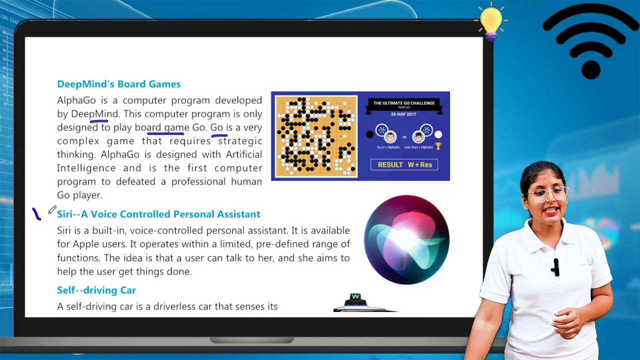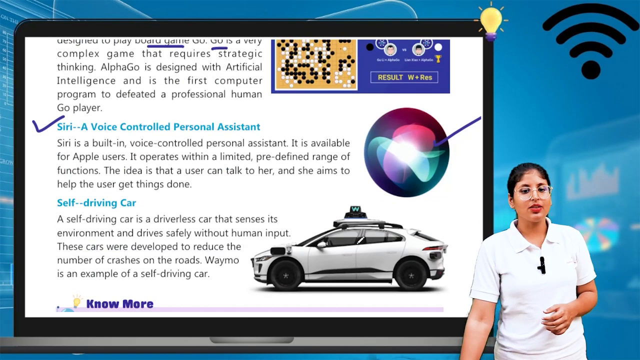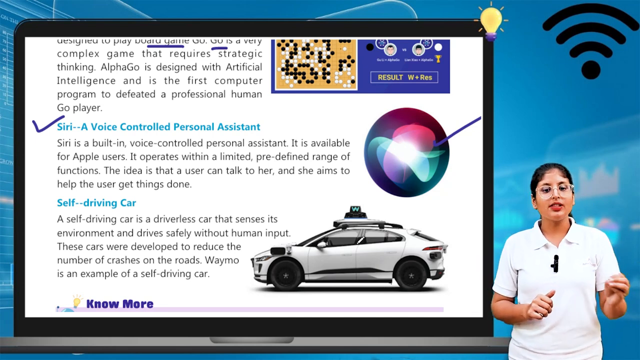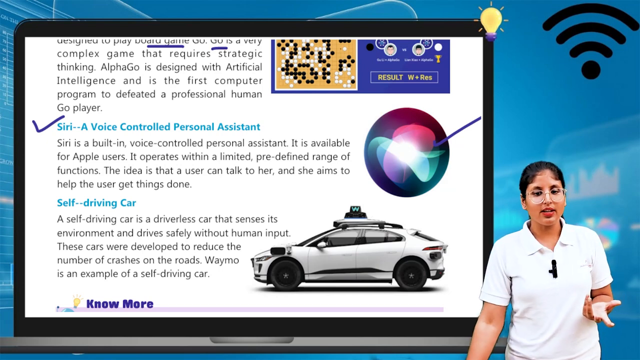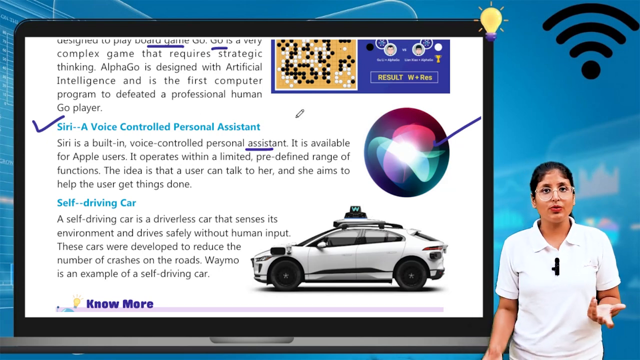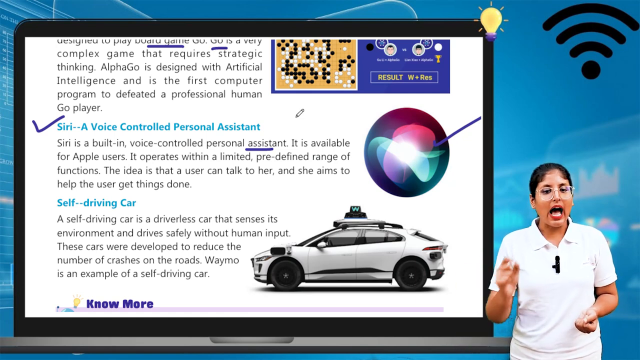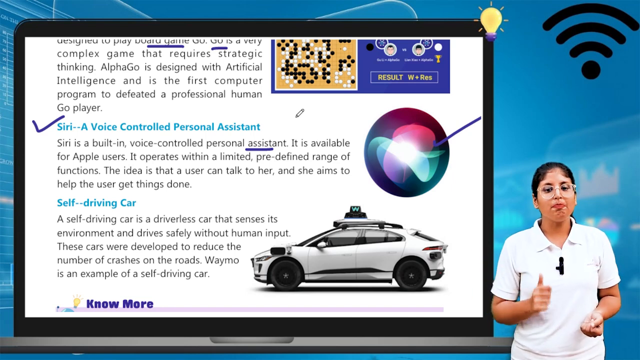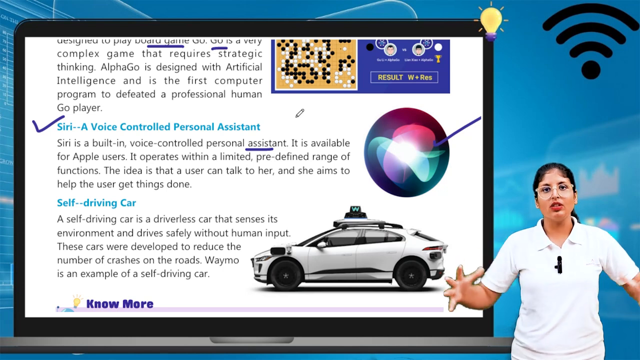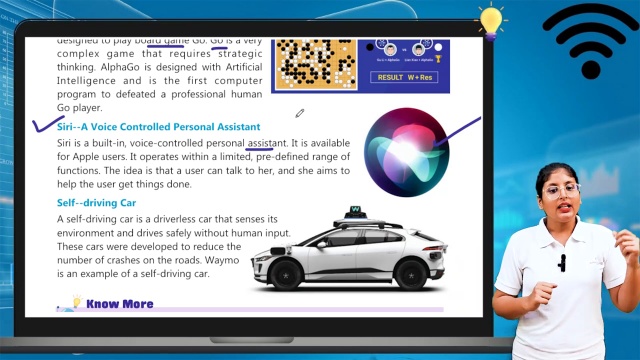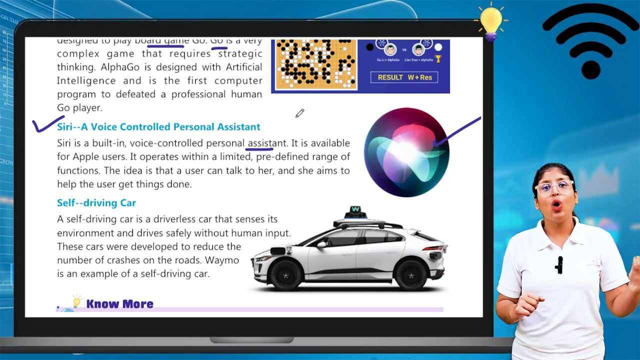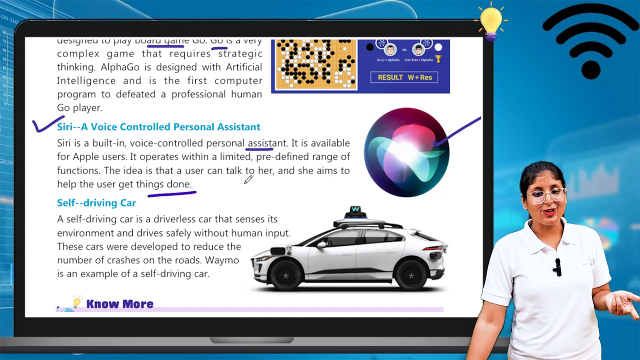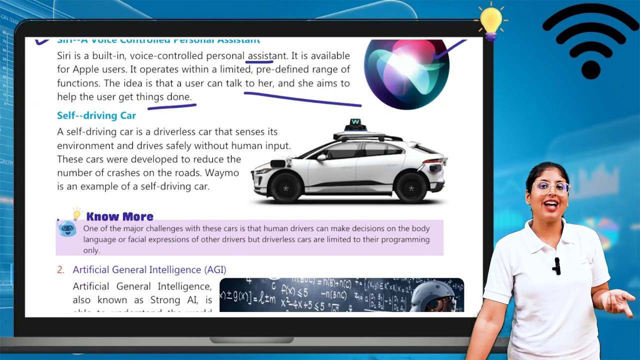Second is Siri. Nowadays Siri is used as a voice controlled personal assistant. Nowadays in homes we can see Siri. It is available for Apple users. It operates within a limited predefined range of functions. The idea is that a user can talk to her and she aims to help the user get things done. Of course, you can ask anything of Siri, and Siri has answers to your queries.